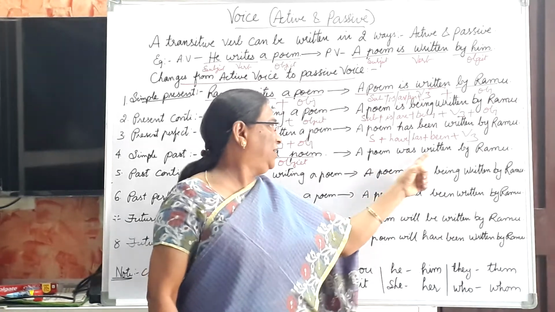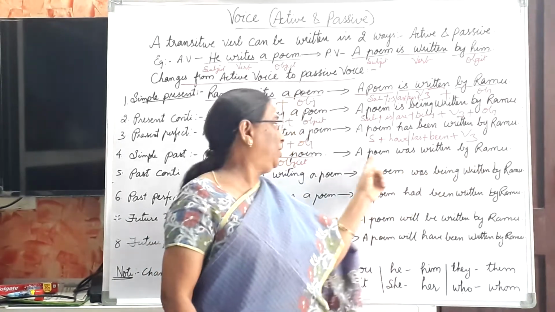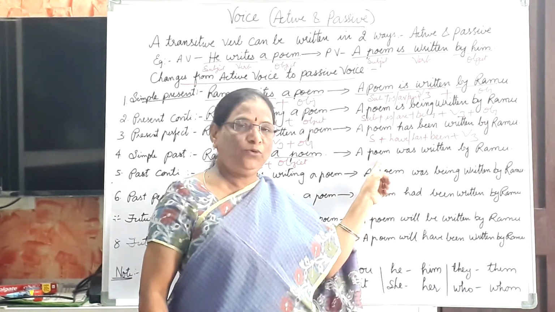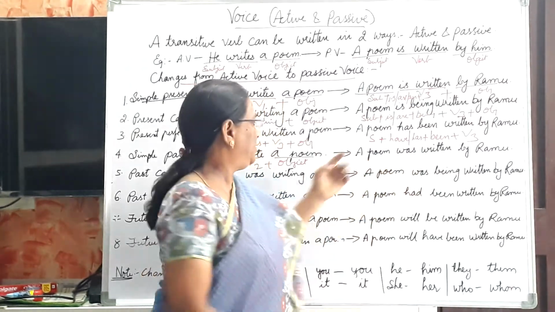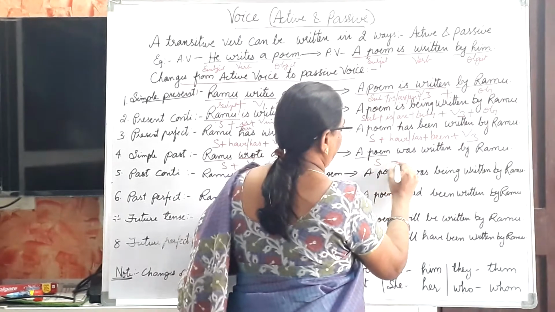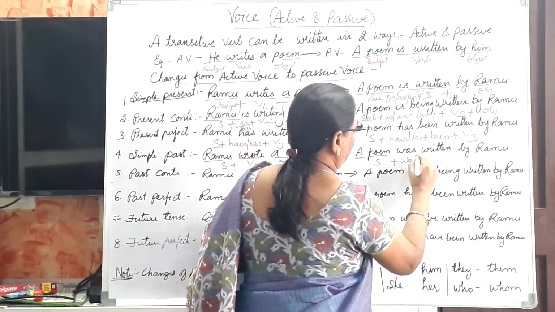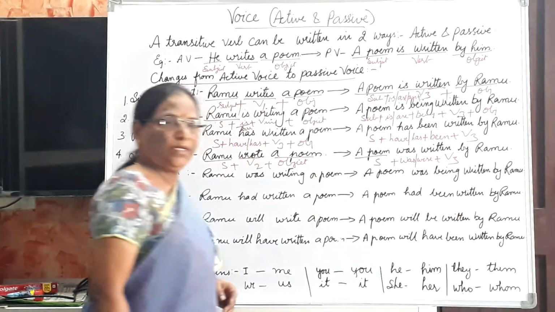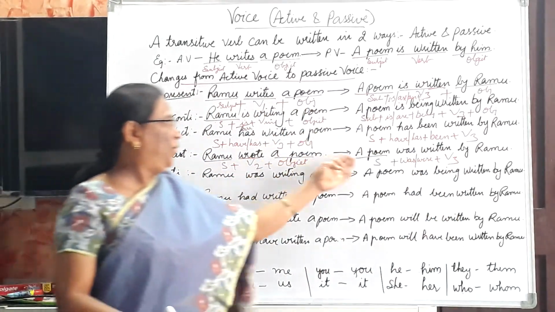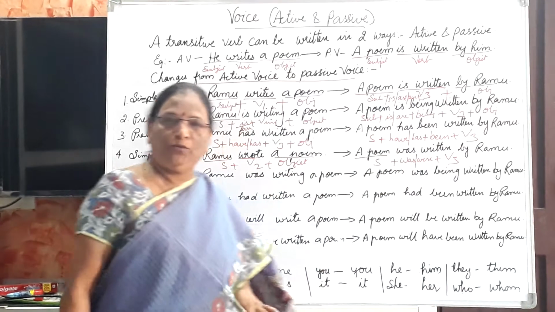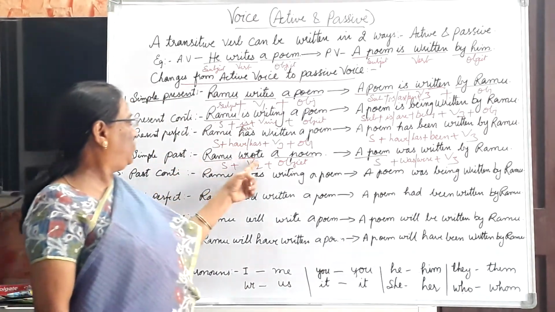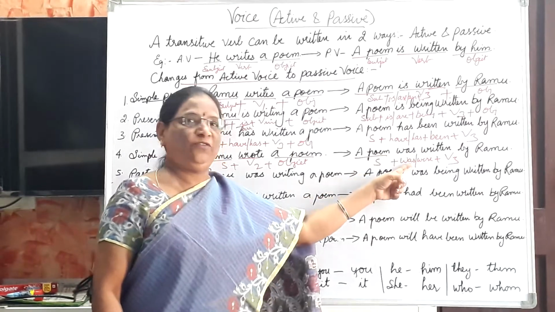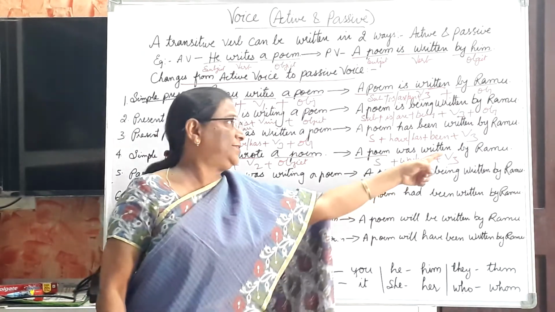A poem was written by Ramu. A poem is singular, so we use was. If it is plural, we use were. Subject plus was or were plus V3 plus object. A poem was written by Ramu. Understand? Ramu wrote a poem. As it is in past tense, we use past be forms. A poem was written by Ramu.